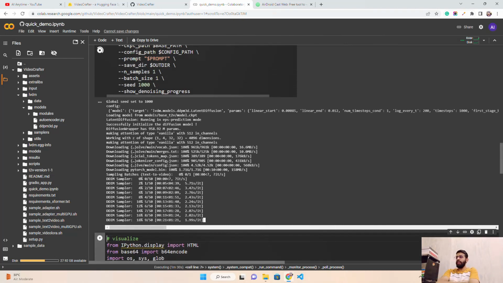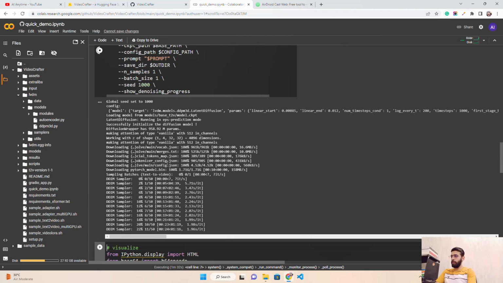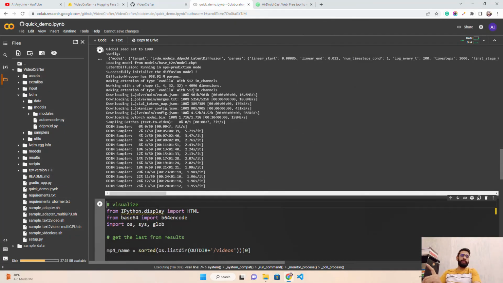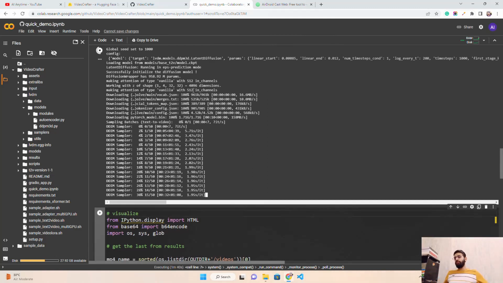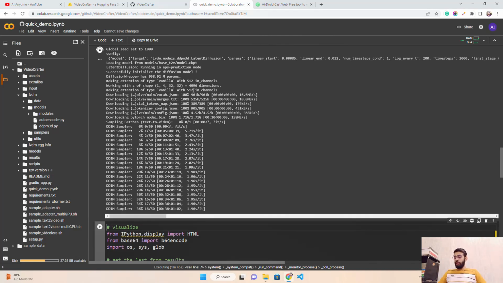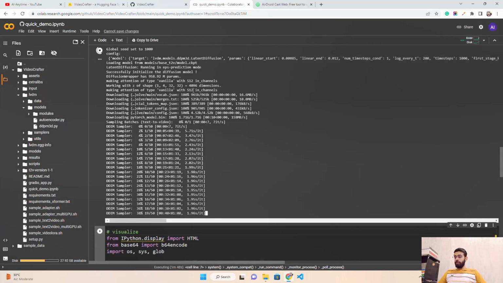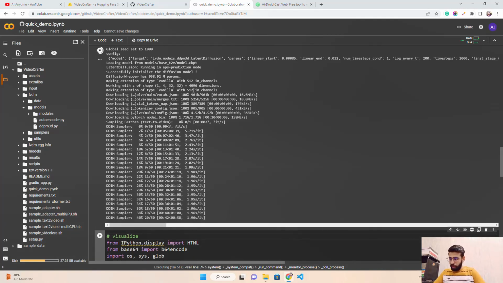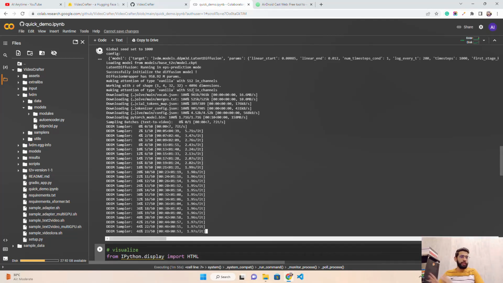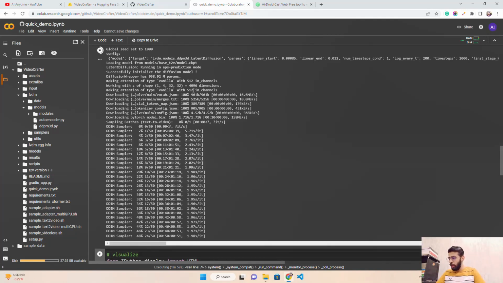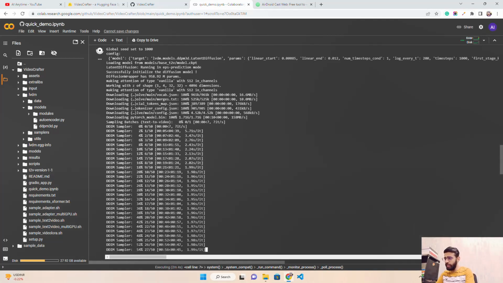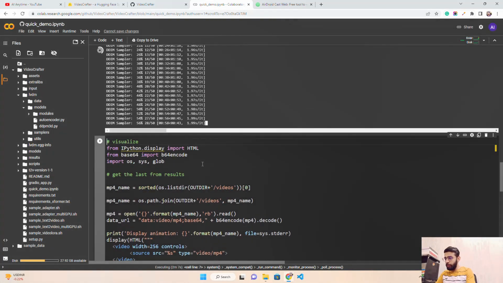So even on a Tesla T4 GPU, for one sample with this prompt, with the 15 GB given by Colab or Google here, it's still taking around 3 to 5 minutes for a video. Just imagine if you are running it on a CPU machine. I'm not sure if you can run this on a CPU machine, even for inference. So we need a high-end GPU to run all these things, guys. But anyway, let's wait for it, and once it is done, let me also run this.